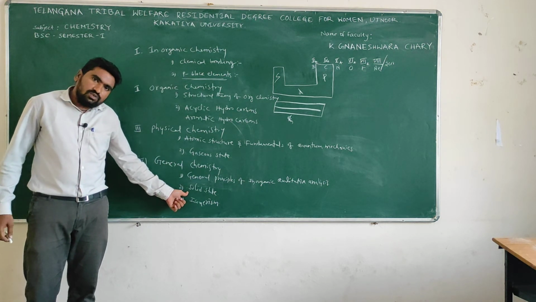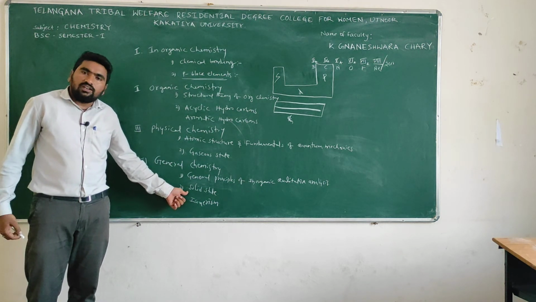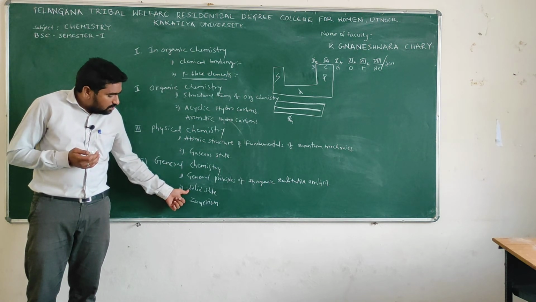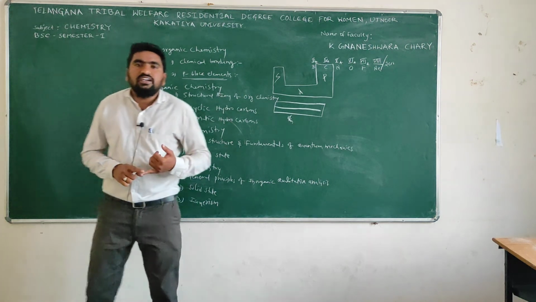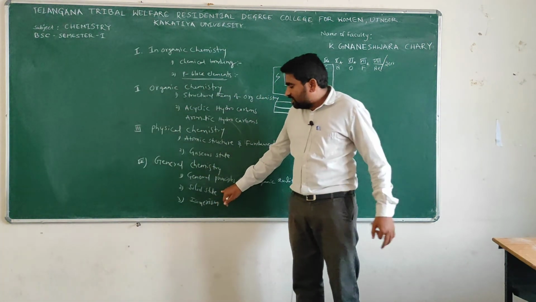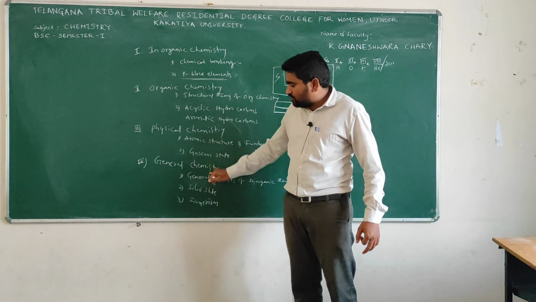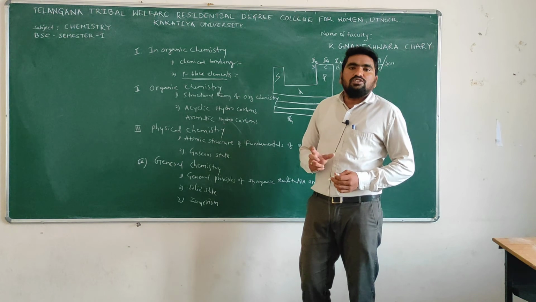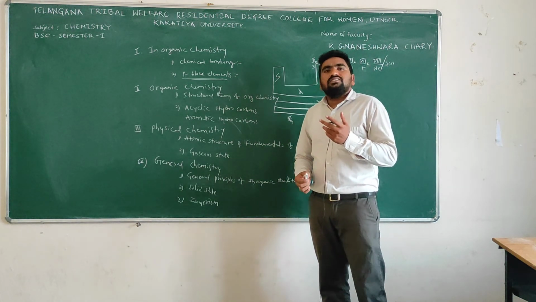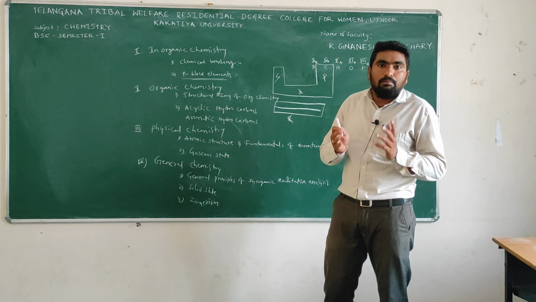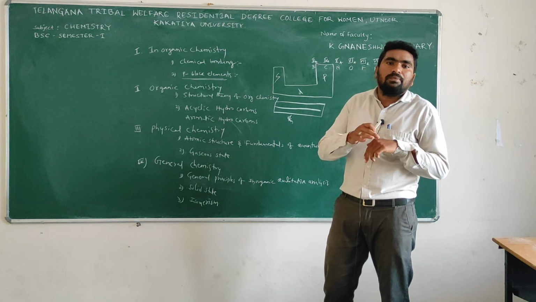We know what a solid state is. Every matter appears in three states: liquid, solid and gaseous. In general chemistry we are discussing solids, and the next one is isomerism. What is the meaning of isomerism? Compounds which have the same chemical formula and same structure but different chemical properties are called isomers. Isomerism means they look like twins, but their chemical properties are different.